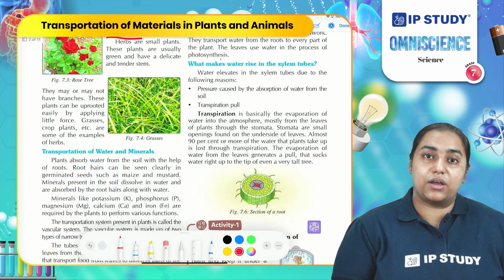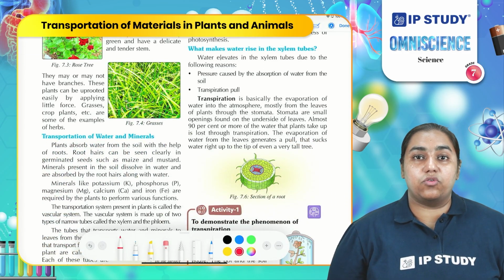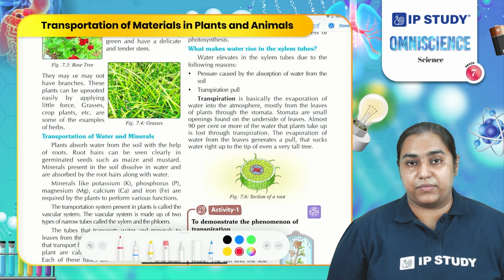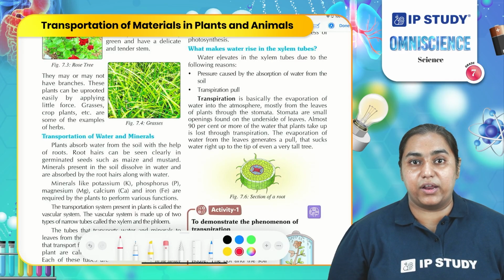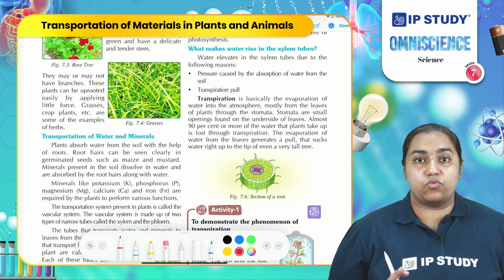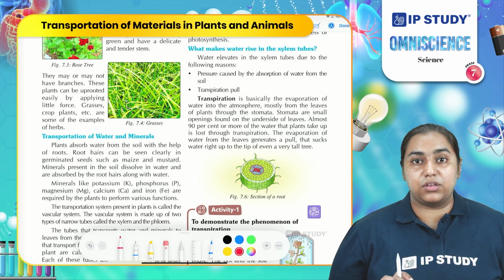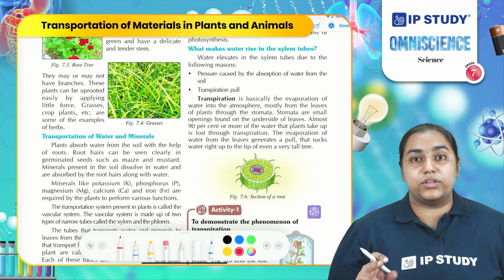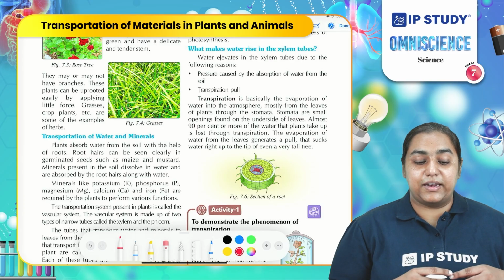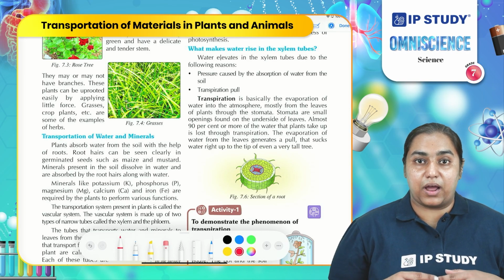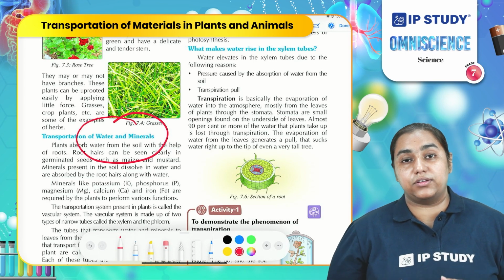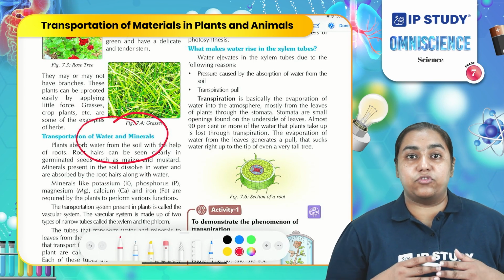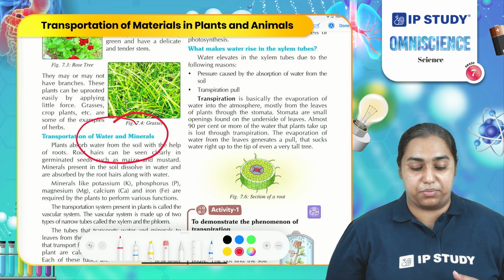Now when we are talking about plants, it is important to know what things are transported in plants. Since plants produce food with the process known as photosynthesis, they require carbon dioxide, water and minerals. Water and minerals are supplied from the soil via roots to the leaves. So material which is mainly transported in plants is water and minerals, and once photosynthesis occurs, food is formed, then food is transported from leaves to other parts of the plant.